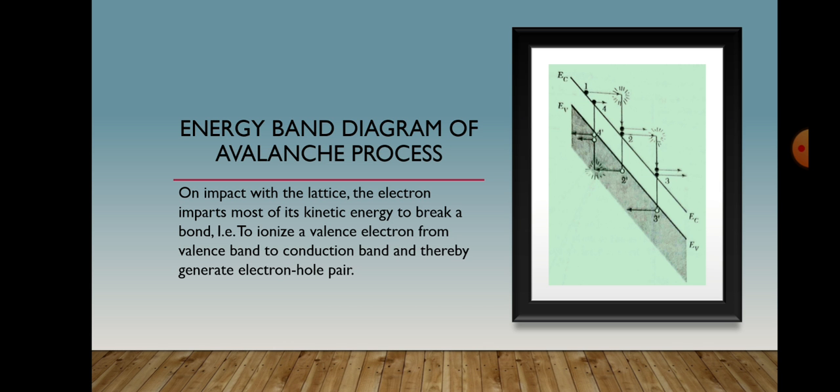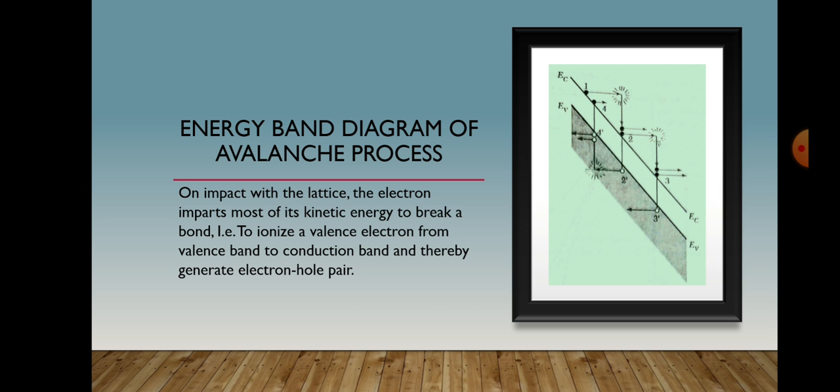To gain some idea about the ionization energy involved, let us consider the process. Just prior to the collision, the fast moving electron has kinetic energy half m1 vs square and a momentum of m1 vs, where m1 is the effective mass and vs is the saturation velocity. After collision, there are three carriers: the original electron plus the electron hole pair.